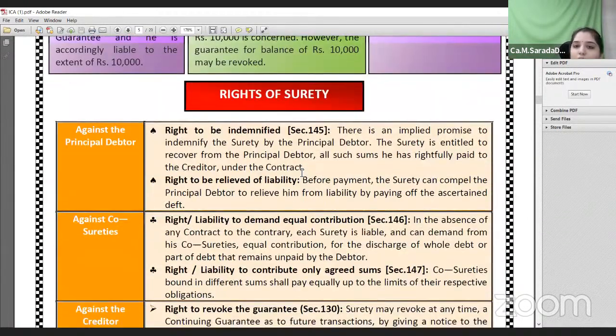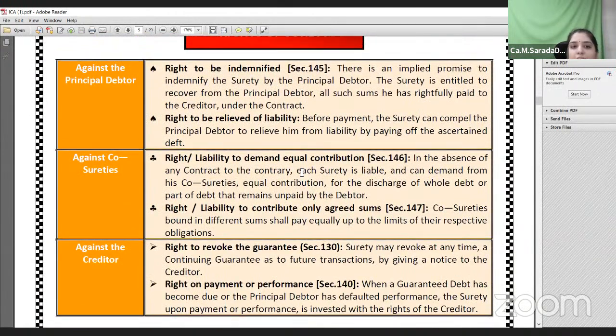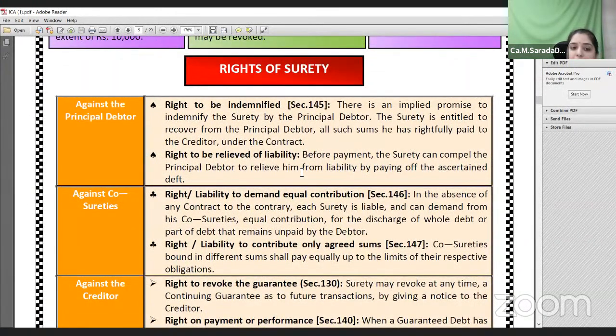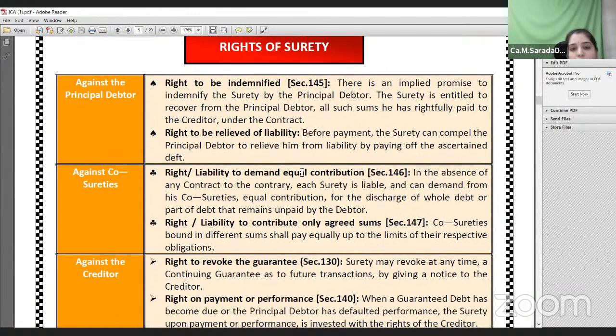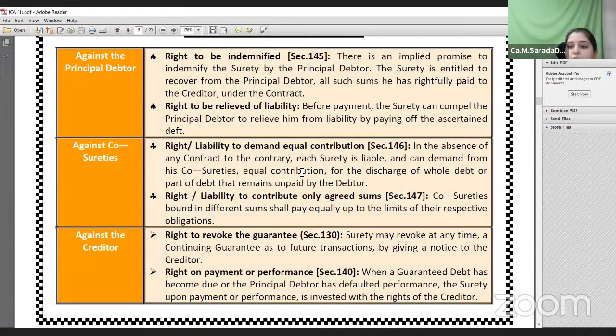So what are the rights of the surety holder? The surety holder has rights against the principal debtor, against his co-sureties, and against the creditor. Against the principal debtor: once the surety has discharged the payment on behalf of the principal debtor, he will step into the shoes of the creditor and can claim the entire amount from the principal debtor as per the agreement.